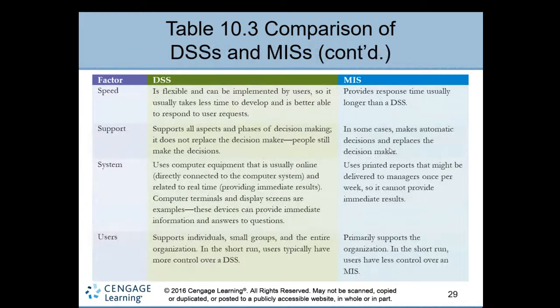Speed. The speed of a DSS is a little bit faster because users can send a query and get the result very quickly, while MIS takes more time than DSS.